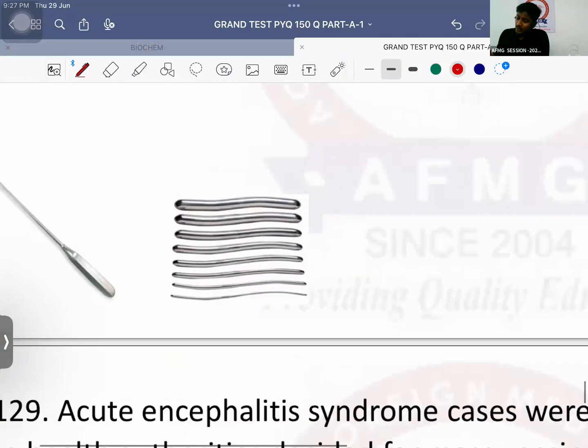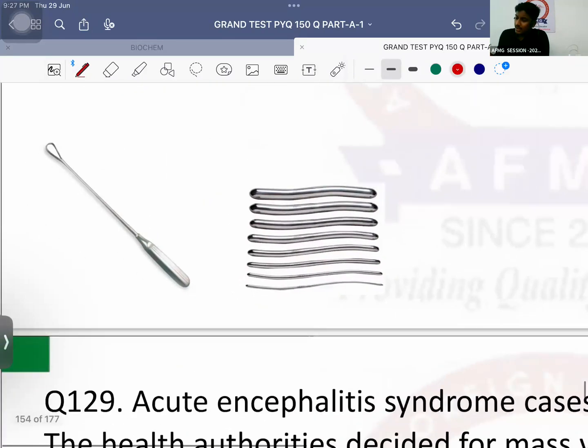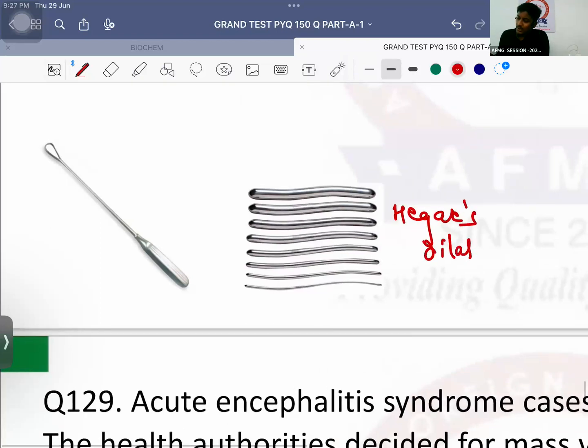ठीक है? Next, what is this? Shabash. This is a Hegar's dilator. Along with Hegar's dilator, what is this? Uterine.